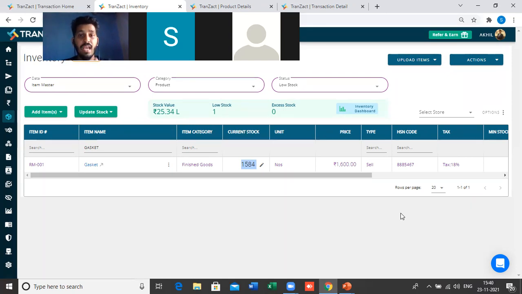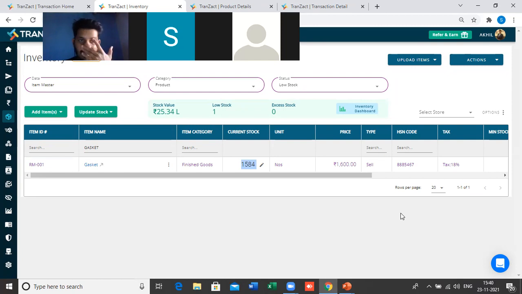This is what we have to use when we are using the free version of Transact. But when we go for a premium version, when we start using production and start creating the bill of material, then this process will get streamlined. The process of reducing the raw material and adding the finished good will be done automatically. You just simply select one or two steps and then it is done.